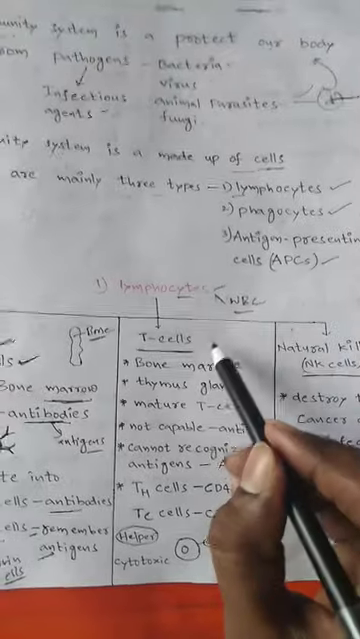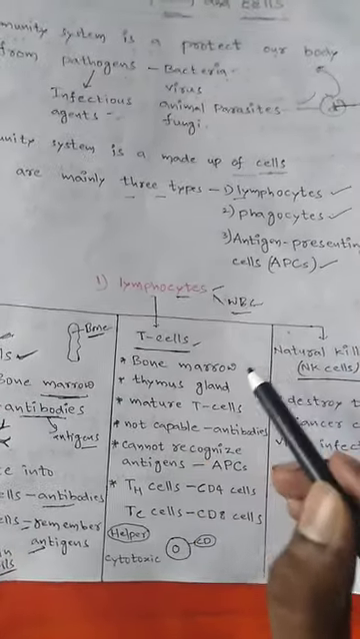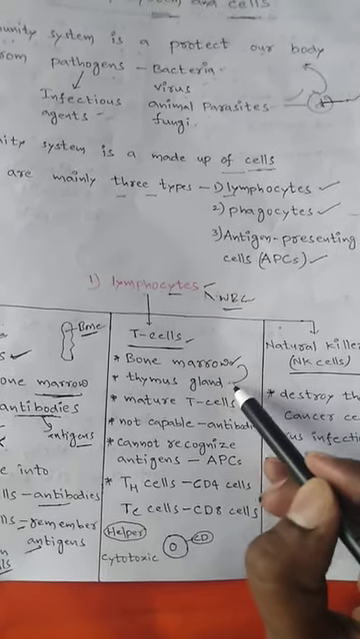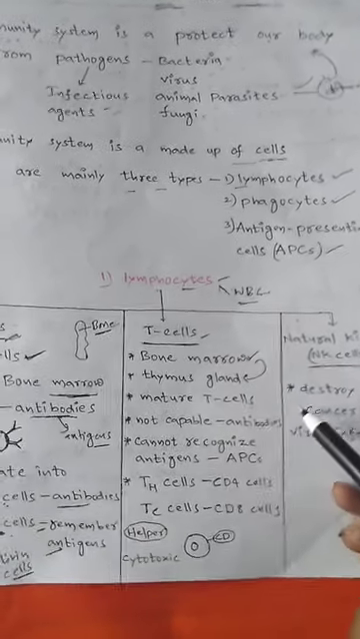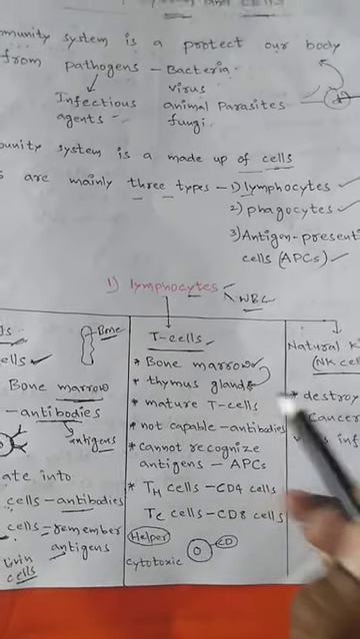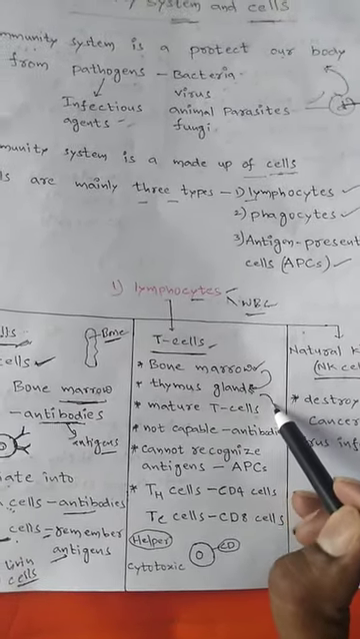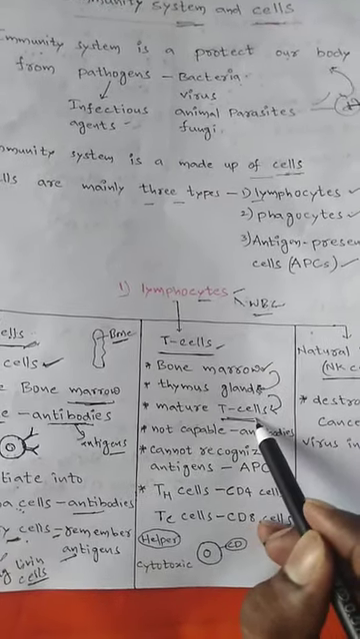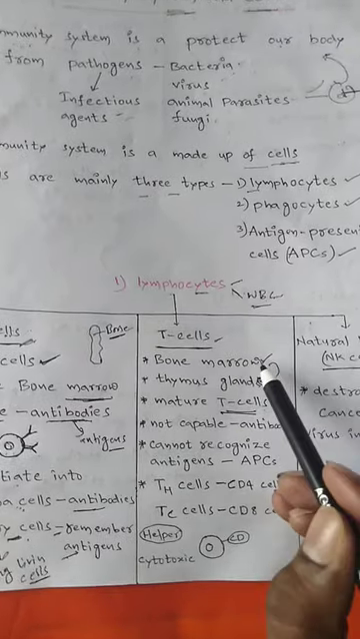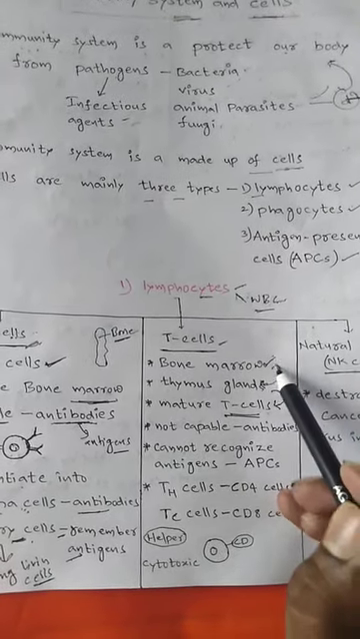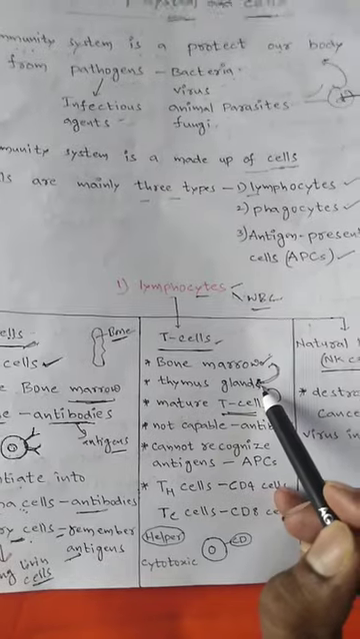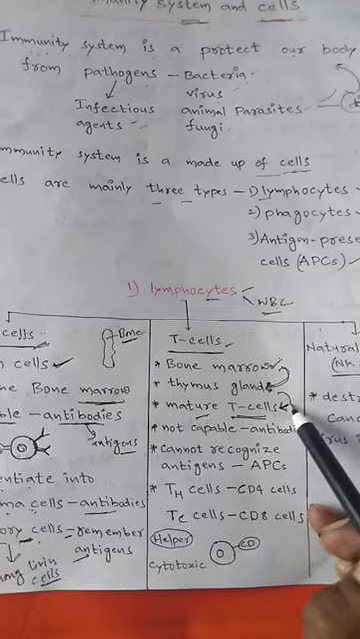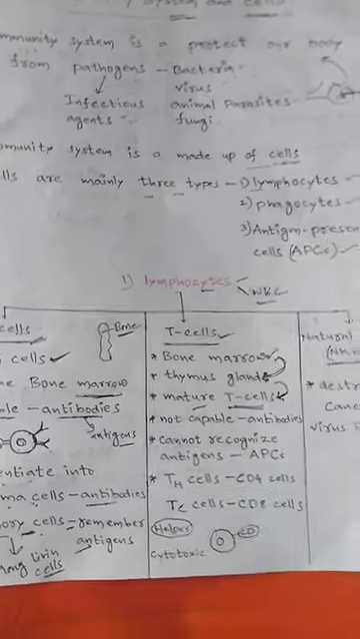Next, second one, T cells. These are also produced from the bone marrow, but they migrate to the thymus gland and mature in the thymus gland, hence they are called T cells. They are produced from the bone marrow, migrate to the thymus gland and differentiate into mature T cells. That is called a T cell.